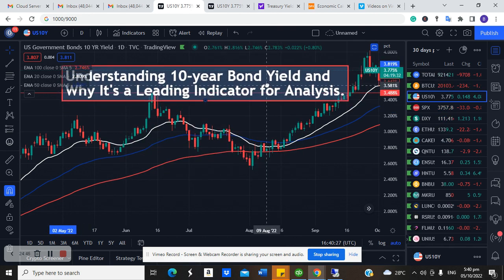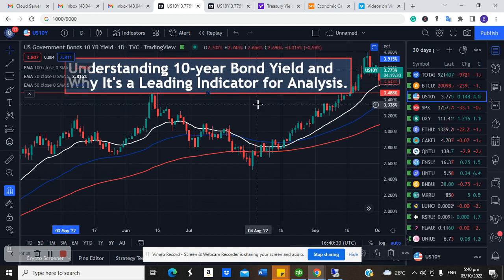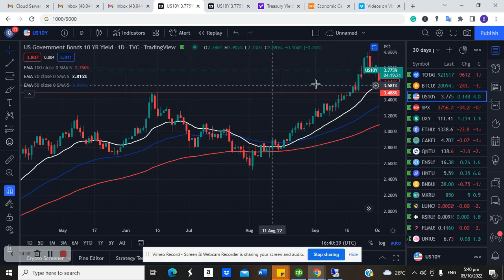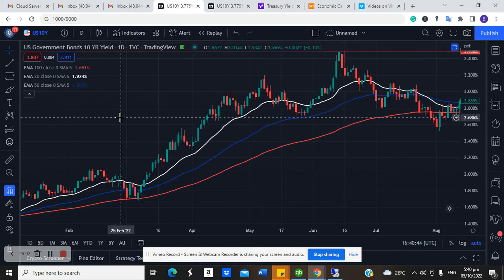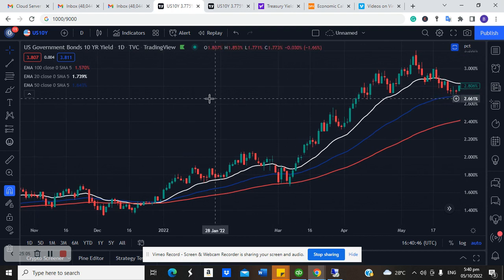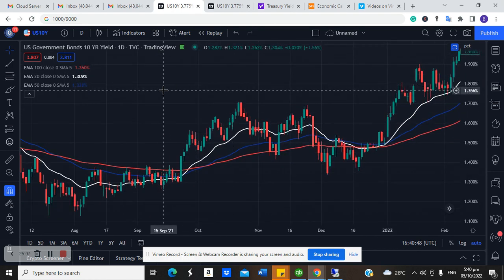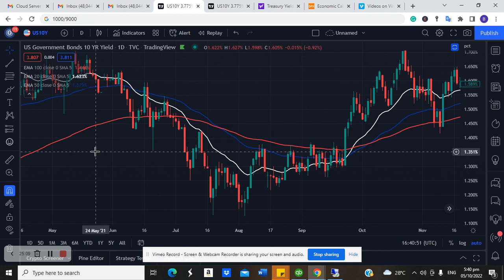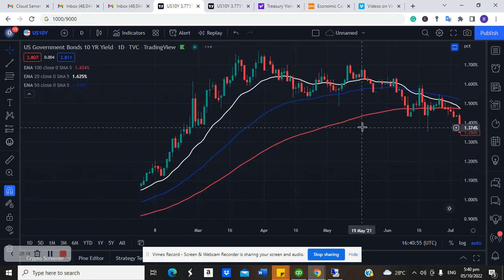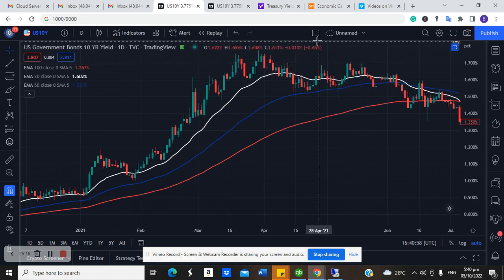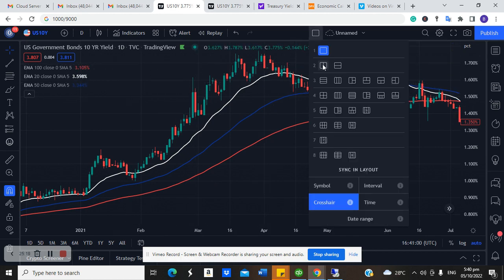So why is this a leading indicator? I've explained that before. The reason it's a leading indicator is because it tells you where money is flowing ahead of time. It's a sign that money is going to flow into stock and money is going to flow into equities. I can take my time to share several simulations of how this particular bond has been responsible for market rallies and also market dips. I can go as far back as 2021 to explain several market scenarios and how this has helped a lot of investors know where to put their money.